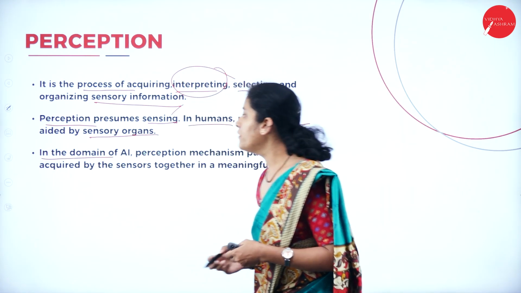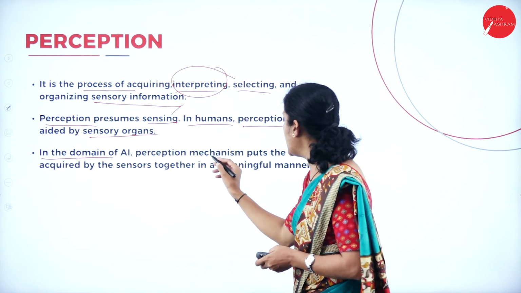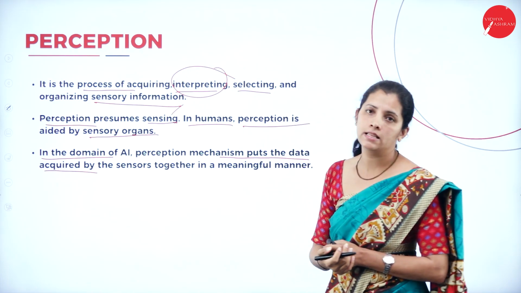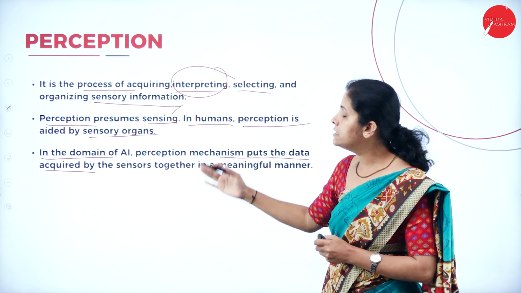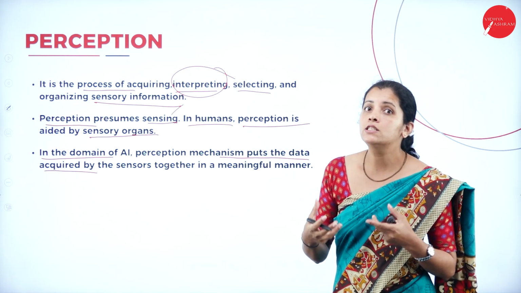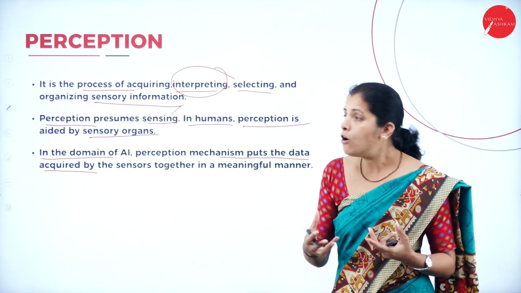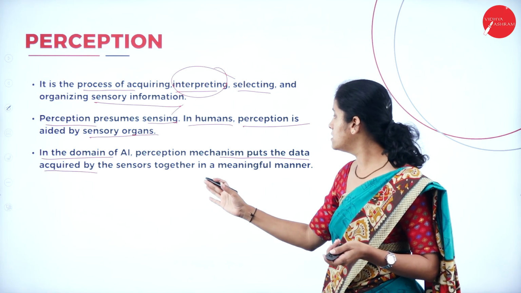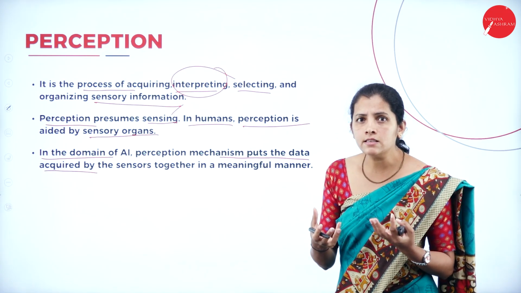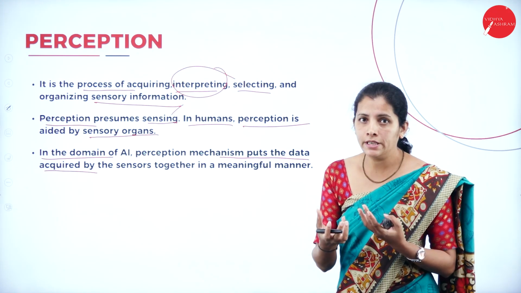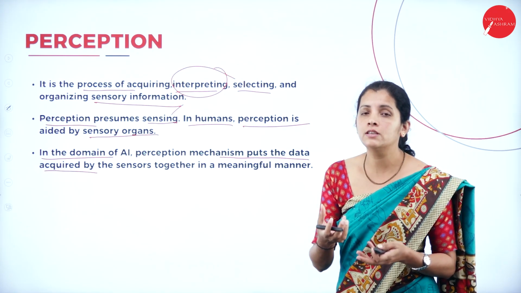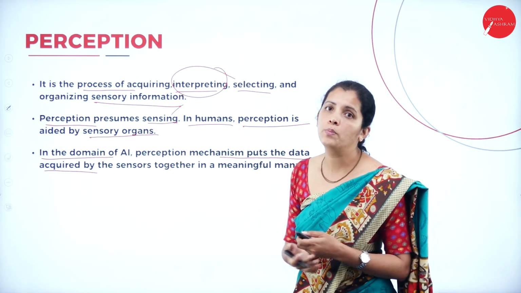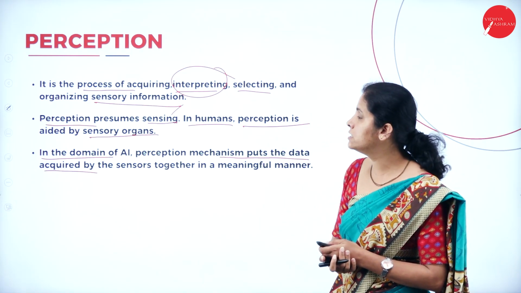In the domain of AI, the perception mechanism processes the data acquired by the sensor. What's the job of the sensor? To sense the activity or the information and collect it, and this is the fourth component of artificial intelligence.